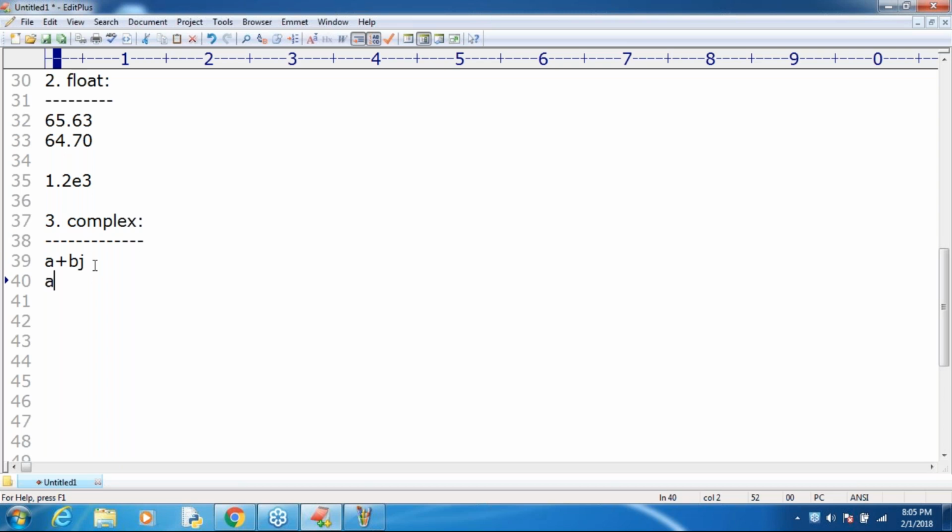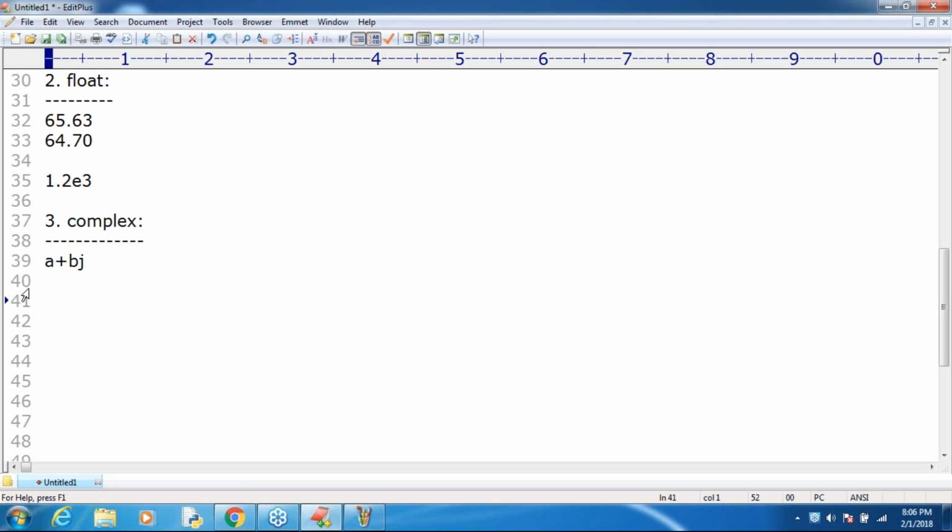Sir, can you please tell? I thought that a plus jb is also valid. Correct or not? Is it allowed or not allowed? Remember, if by mistake you write it like that, the Python interpreter will give an error. Compulsory, j should be last only, like this.